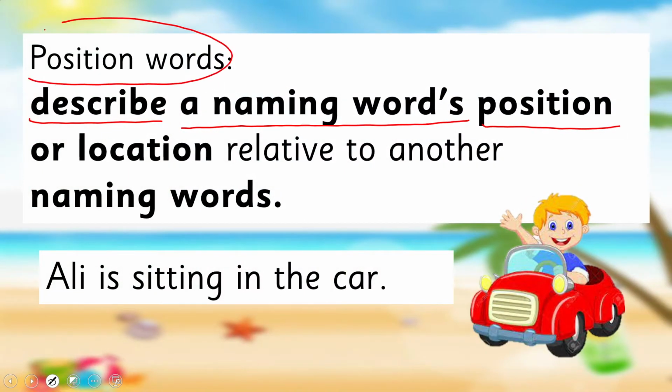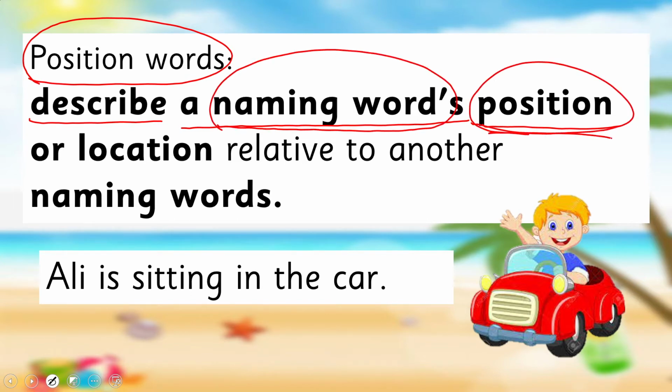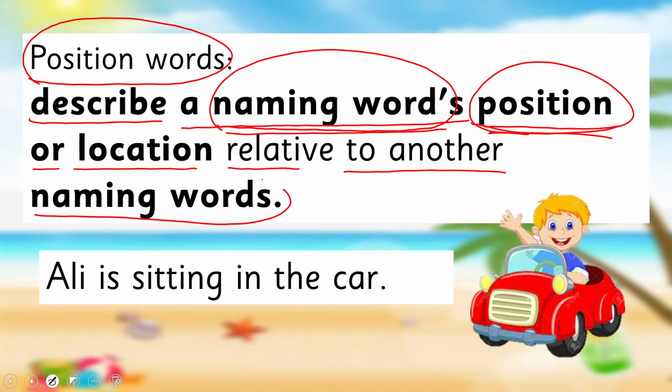Actually, position words tell about a naming word's position, where that naming word is, or its location relative to another naming word, right? But when we tell about one naming word's position, usually it is in relation to another naming word.